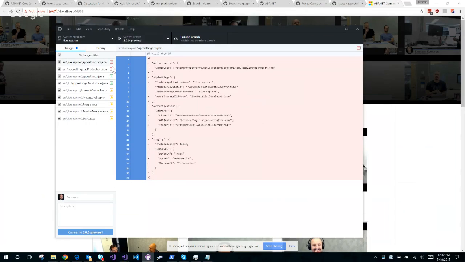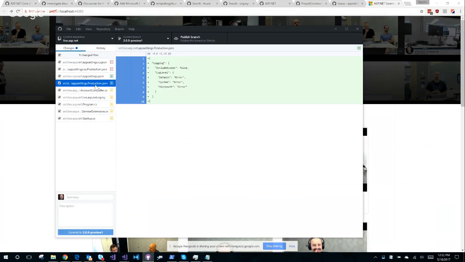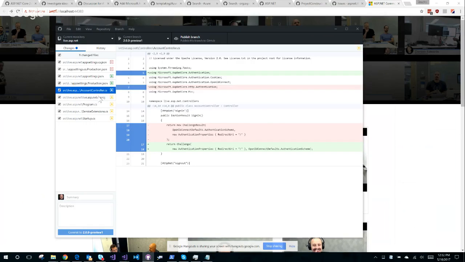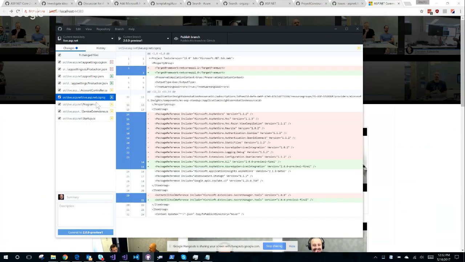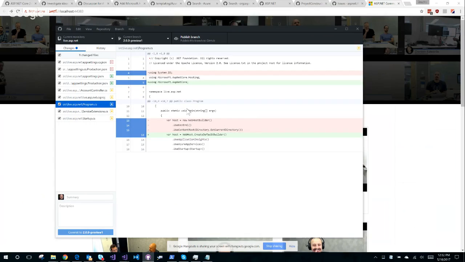So let's figure out what I've done. Yeah, I renamed those files, appsettings.json. I'm adding appsettings.json. I'm adding production.json because I want the defaults. Updated my account controller, updated my project to .NET Core App 2, changed all my package references to the new goodness. That's good. App Services integration. I'm surprised that's not in all. Okay, I'll have to follow up on that.